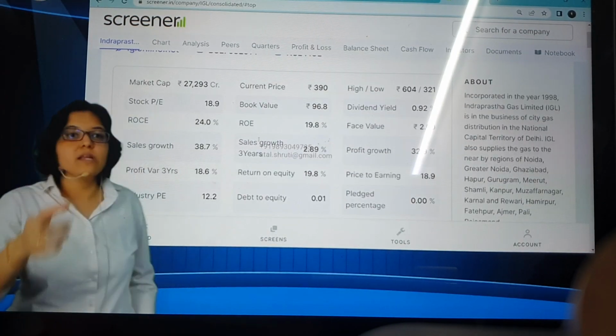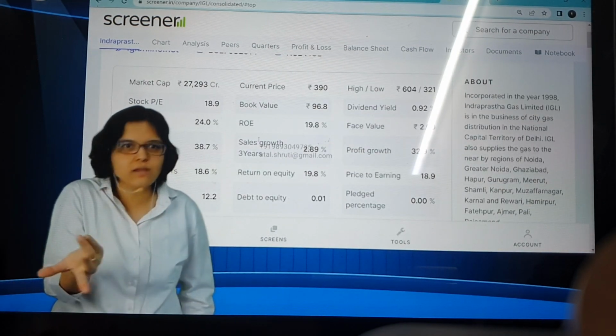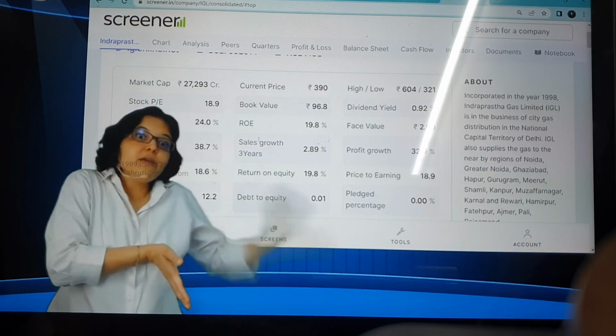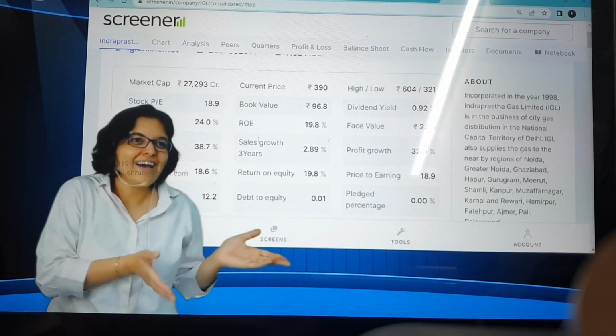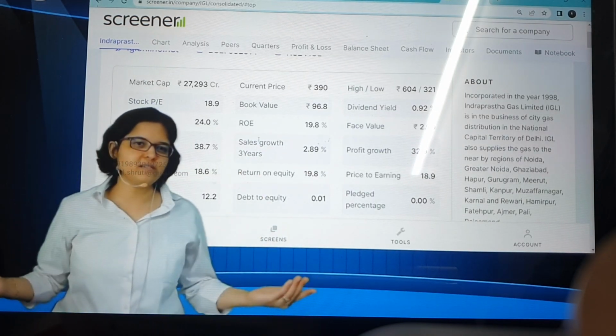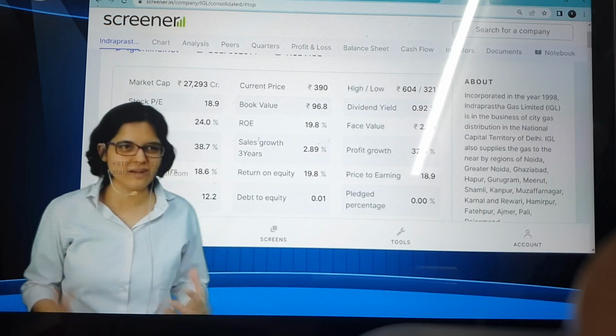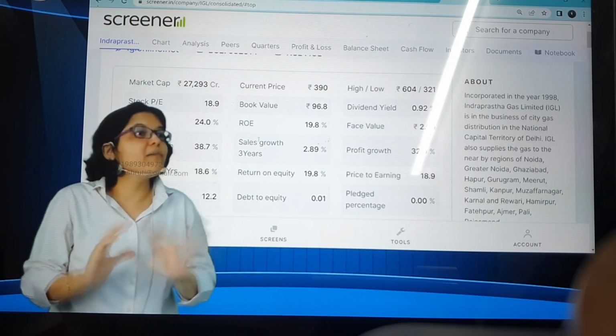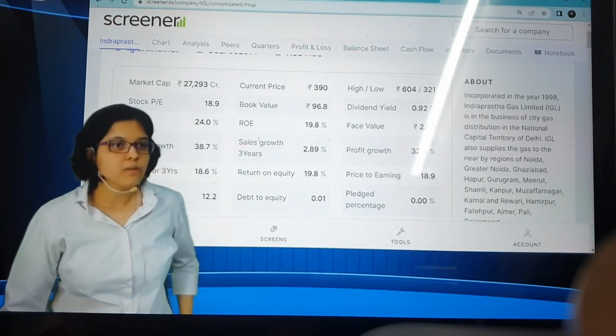So I'll tell you one more thing. In Screener they mentioned last and previous. In English these are like synonyms. Last, previous. But last is the immediate one, and previous is the one before that. This is unnecessarily confusing. Finally, these are third-party websites. We don't have a very major control over that. I can surely tell them. But otherwise, this is one terminology where we may get confused. Last and preceding, previous one.